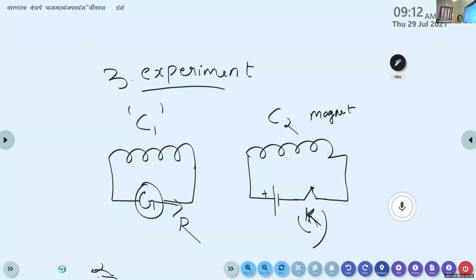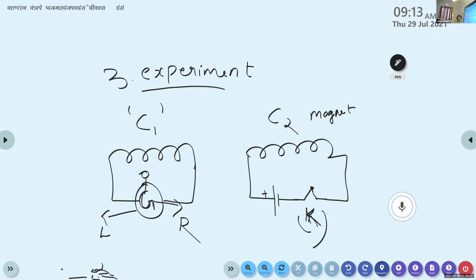When we press the key, a sudden or momentary deflection is observed in the galvanometer G, towards the right side. If you press the key continuously, that is, if you keep it in a stationary position, the galvanometer shows zero deflection. If you release the key, the galvanometer again shows a deflection, but on the left side. So this is the third experiment that was conducted by Michael Faraday.